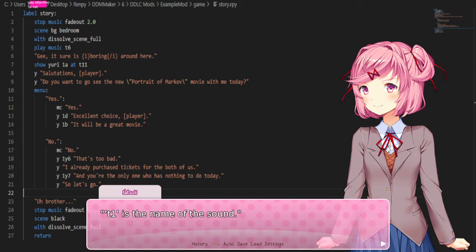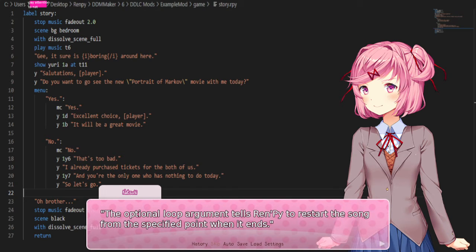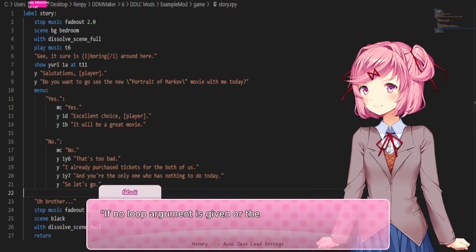T1 is the name of the sound. The optional loop argument tells Ren'Py to restart the song from the specified point when it ends. If no loop argument is given or the argument is 0 seconds, then the music fully restarts to 0 seconds. Sound effects are played only once. Regardless, the last thing you need is the location of the sound you are playing. The format is BGM, nameofsong.ogg.